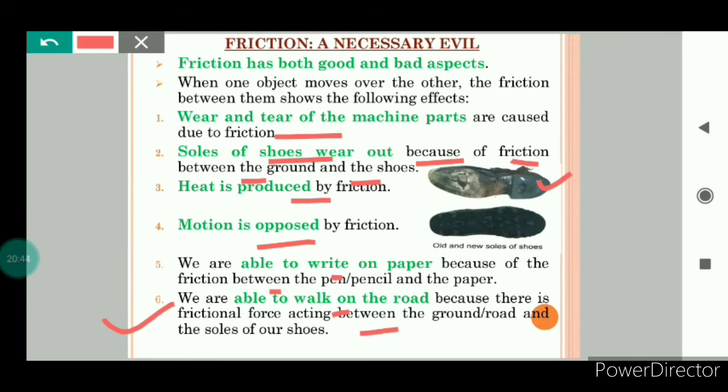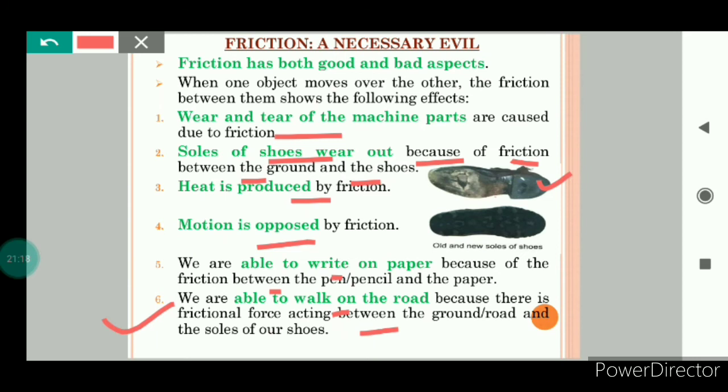So we have seen that in some situations friction is good for us, and in some situations it is not good. For example, we are able to walk on the road because of friction, we are able to write on paper because of friction. Heat is produced by friction. In some cases it is good, but in some cases, like machine parts, they get heated when they are used for a few hours, which is a wastage of energy. But when we strike the matchstick against the rough surface, it catches fire. So somewhere it is good and somewhere it is not good.